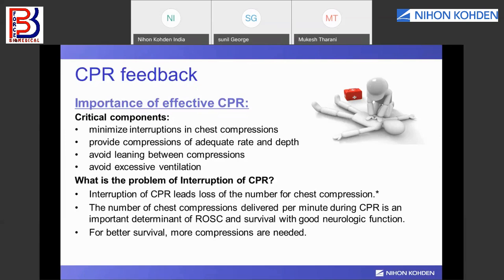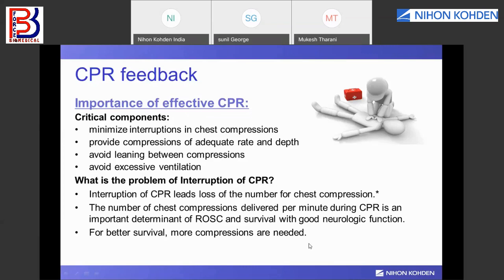And what it may cause, if there is interruption in the CPR, then it can lead to the loss of number of chest compressions, obviously, and the number of chest compressions delivered per minute during CPR is an important determinant of ROSC. ROSC stands for return of spontaneous circulation. Okay, and survival with good neurological function.